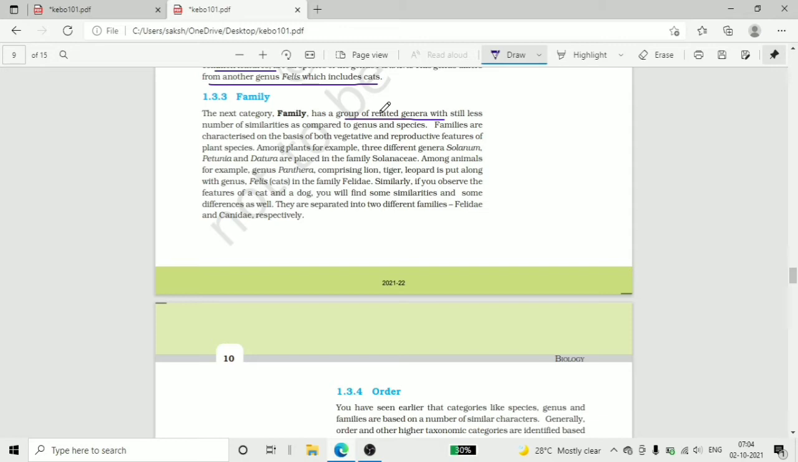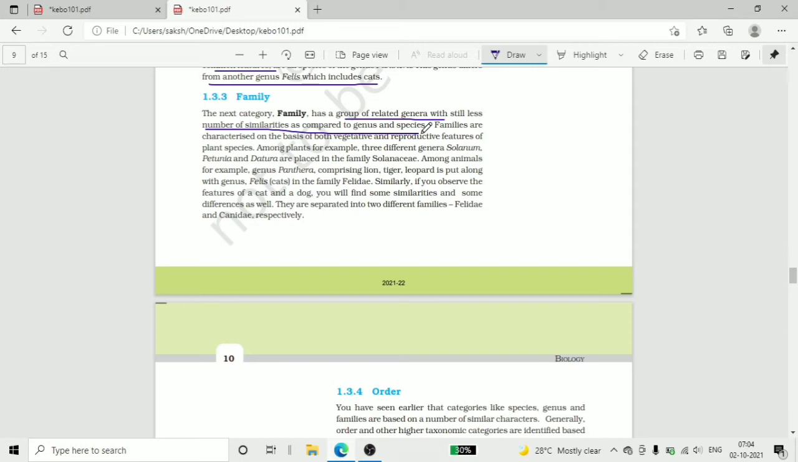So there are still fewer similarities as compared to genus and species. Family is categorized on the basis of both vegetative and reproductive features of plant species.